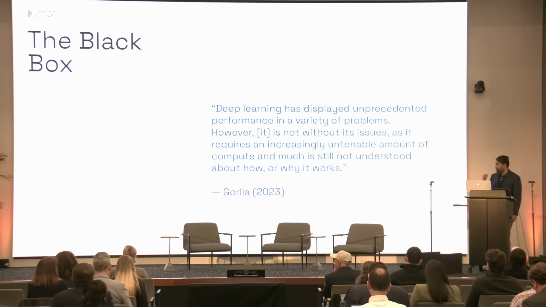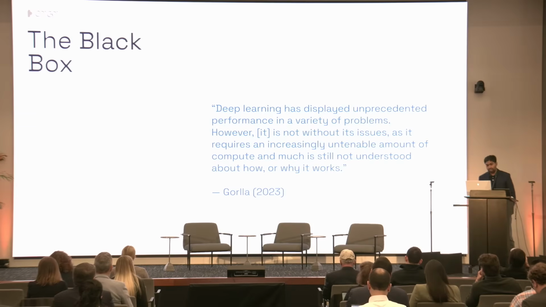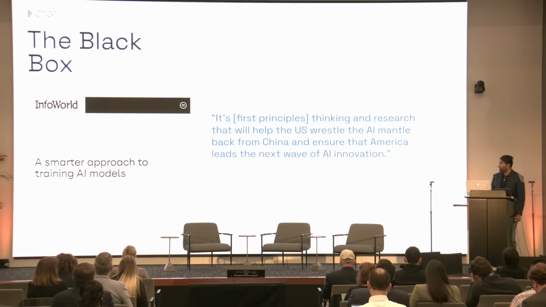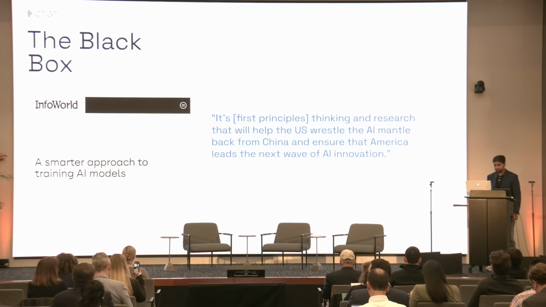So this is from a paper I wrote in 2023. It basically talks about how deep learning is exceptional. It's displayed quite a lot of advancements, but we actually have fundamental lapses in understanding how these models function. And more recently, I had this article in InfoWorld that basically says we really need to go back to first principles thinking and start from the basics to understand how to build AI systems that are really transparent and efficient for the future. Otherwise, we're going to cede ground to other countries.